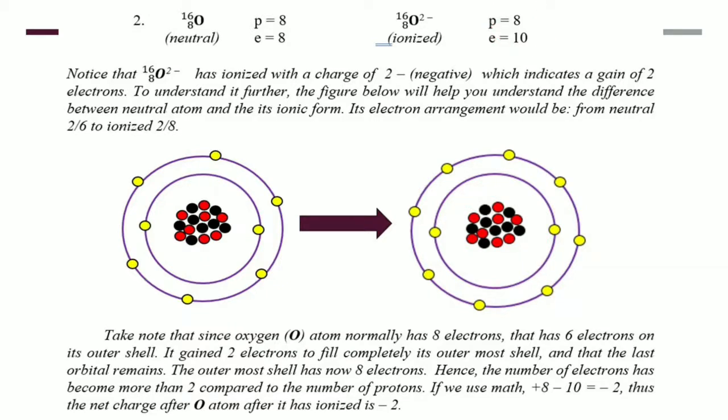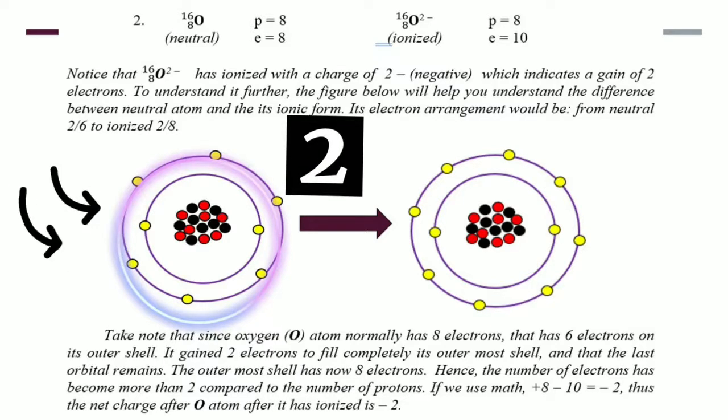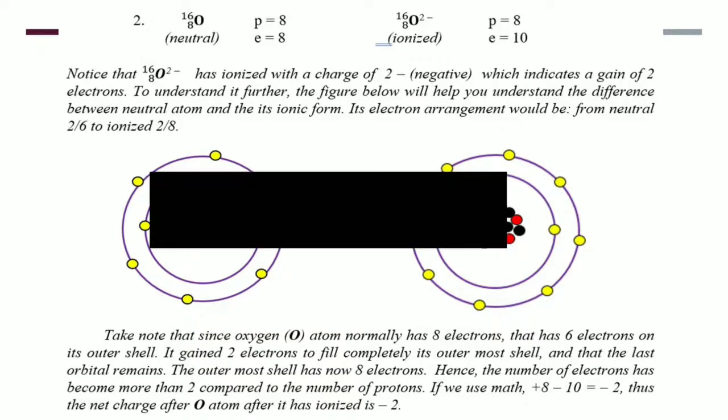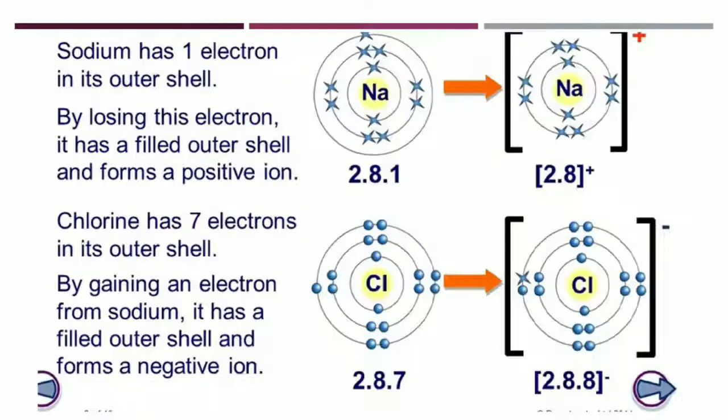Since kaunti lang ang kakailanganin niyang electrons, kaya niya bibitawan ito, yung kanyang valence electrons or outermost electrons. So sa kanyang outermost shell ay nangangailangan ito ng dalawa lang na electrons para makumpleto ang kanyang pinakamalapit na noble gas configuration. So ngayon, meron na siyang 2 and then 8 configuration. So using simple math, meron itong positive 8 for the number of protons and then negative 10 electrons. So it will yield a net charge of negative 2. That is why the oxygen ion has a negative 2 charge.